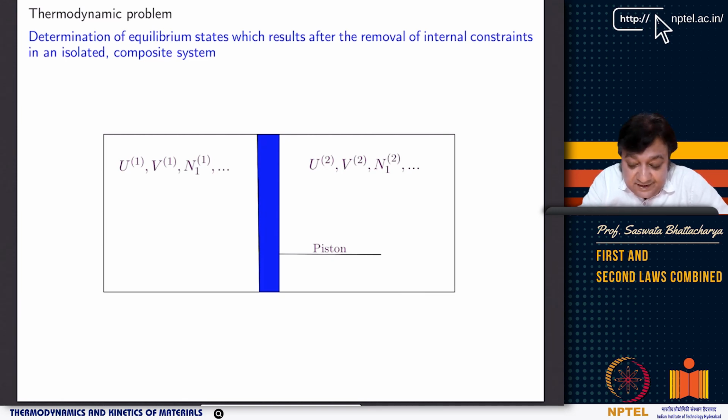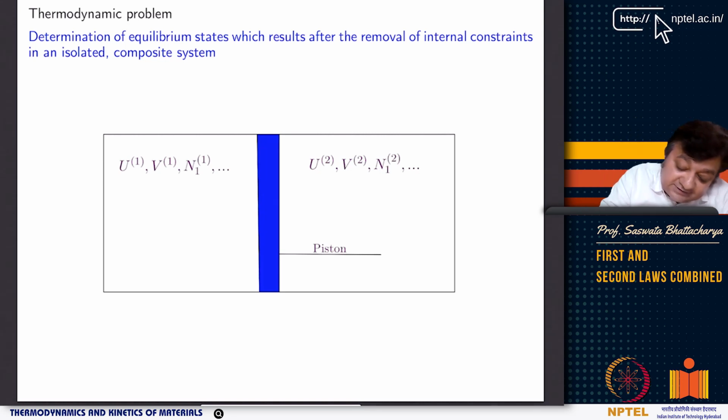The thermodynamic problem is in general this. Think of this: you have different phases, and these phases share some phase boundaries, and you want to find out the equilibrium between the phases. Now, instead of thinking of phases, we will come to the exact definition of phase, but what I am thinking is phase as subsystem. So you already know about an isolated system, open system, closed system. Now let us think of an isolated composite system.